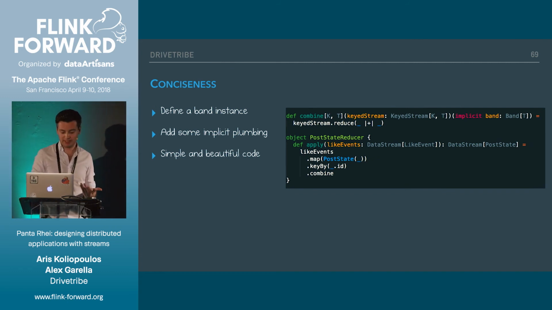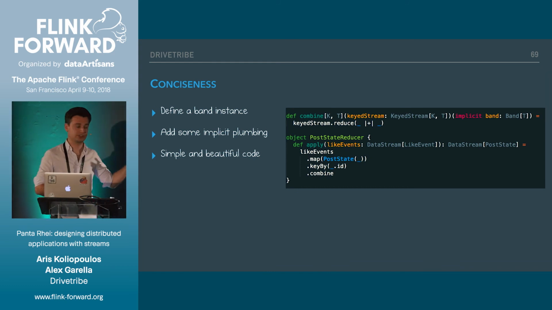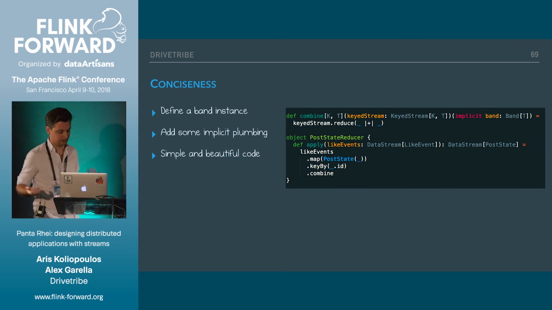Then the solution would look something like this. We have to provide an instance of this band, and we can simply map our events to a post state. We can then key it by ID, and we can simply call this combine function that I've just defined to aggregate everything together. We get this aggregated post state, and that then gets emitted to our database or whatever.